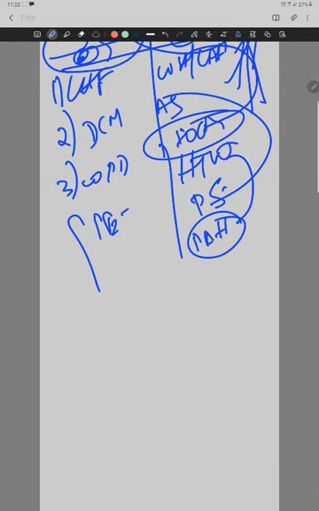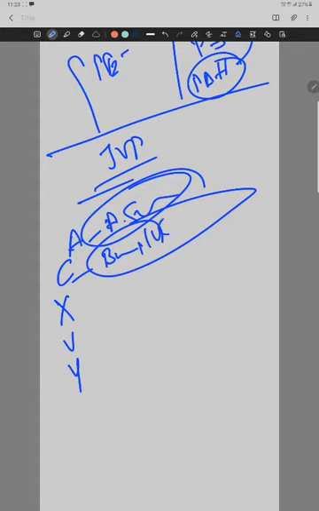So the JVP is in a way very, very simple. So what is JVP? Coming first, we will discuss the waves present in the JVP. They are A, C, X, V, Y. A is the atrial systole, C is the bulge, because of the isovolumetric contraction there is a bulge.